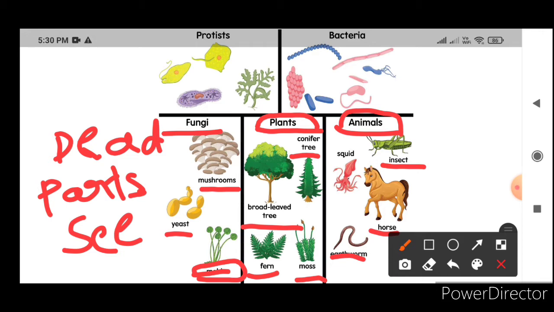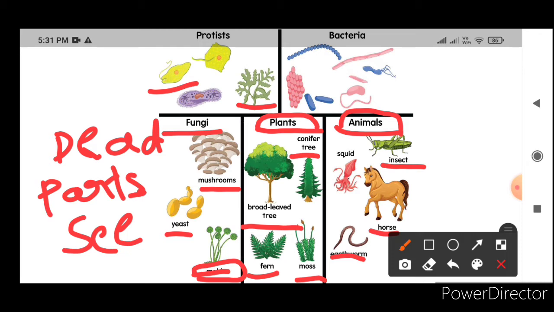So these are dead and decayed parts of plants and animals where fungi is growing. So fungi is one more group of living things. And the next one, protista. Protista means organisms which have only a single cell in their body, which grow on moist places. Wherever the moist areas are, there the protista group organisms can grow. Like amoeba, algae, these all come under the protista group.